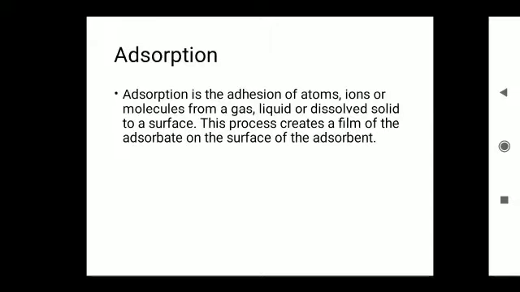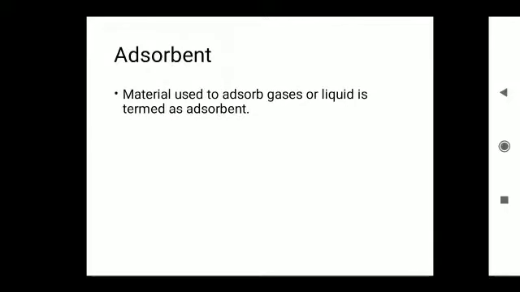So, what is absorbent and what is absorbate? Absorbent, the material used to absorb gases or liquid, is called absorbent. Example, activated charcoal. Absorbate, the substance that is attached to the surface of the solid, is called absorbate.